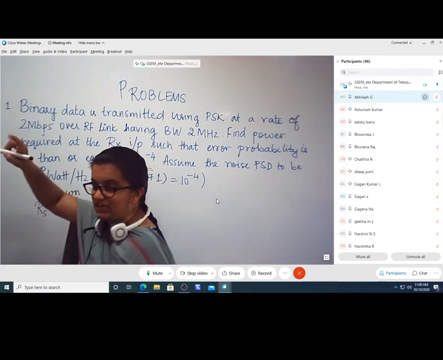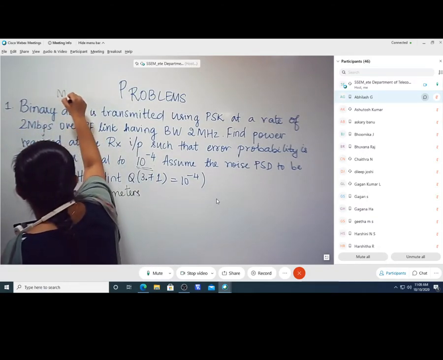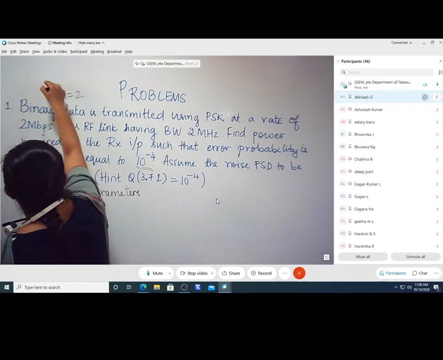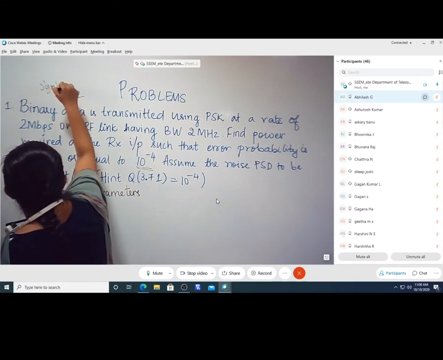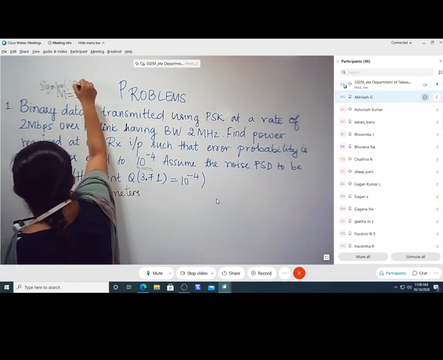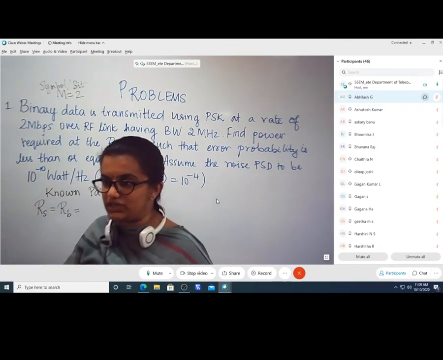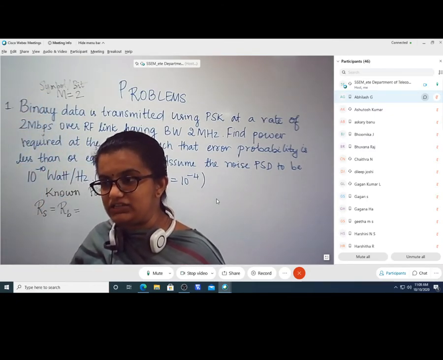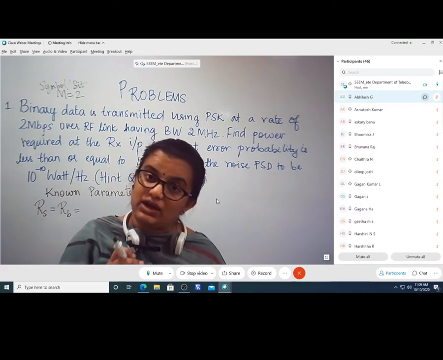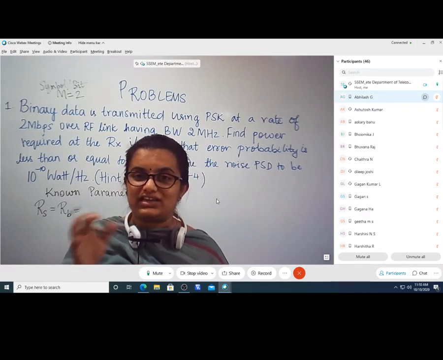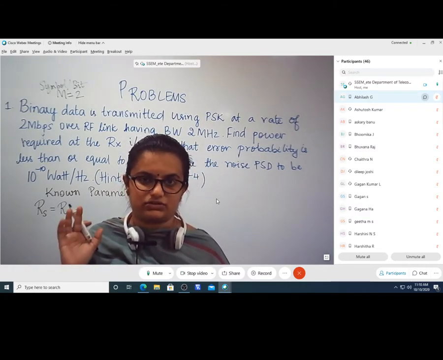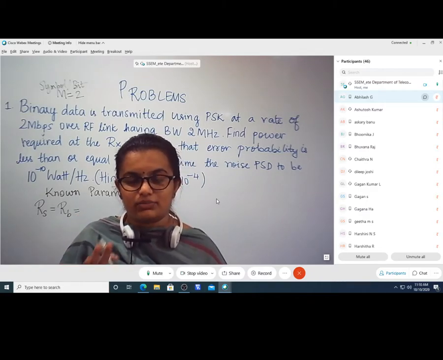For BPSK, please remember, for M equal to 2, symbol and bit are used interchangeably. Symbol means bit, bit means symbol.